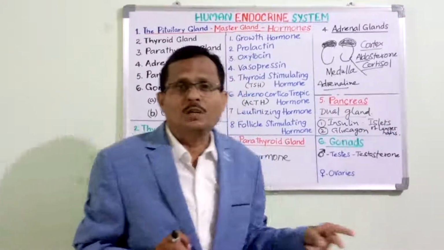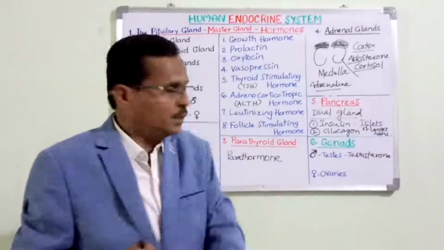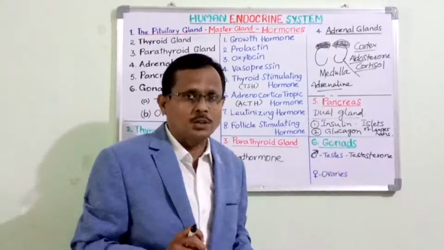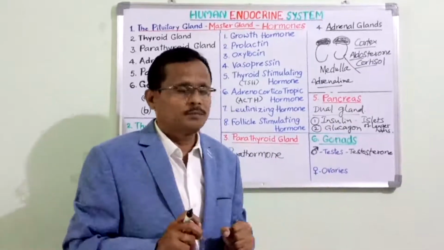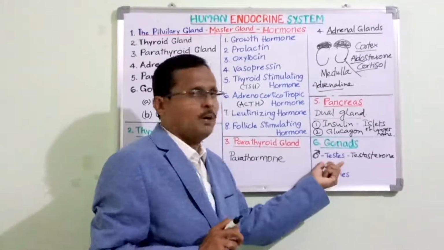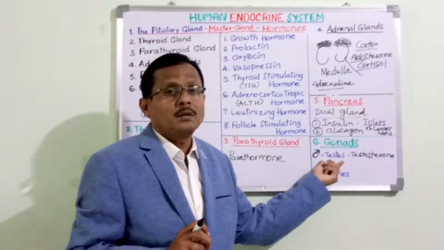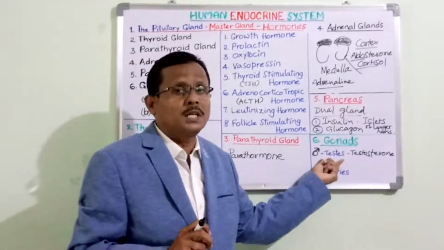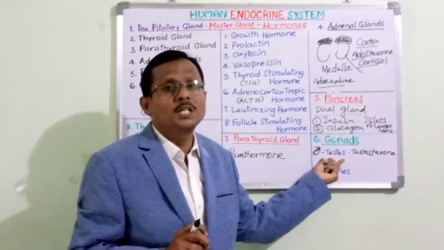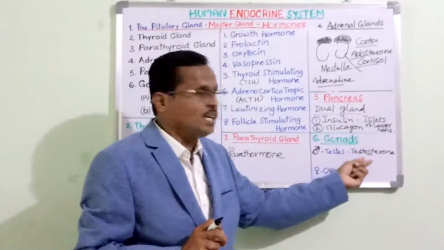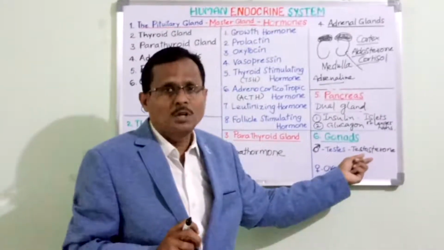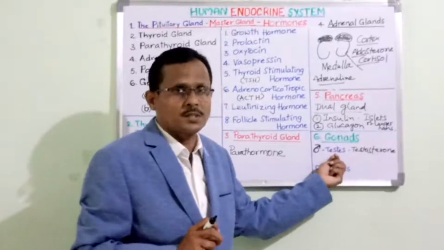The contribution of the man depends upon the levels of testosterone that his body has. And this is responsible for triggering the masculinity of the individual. So testosterone is the male sex hormone produced by the testis.